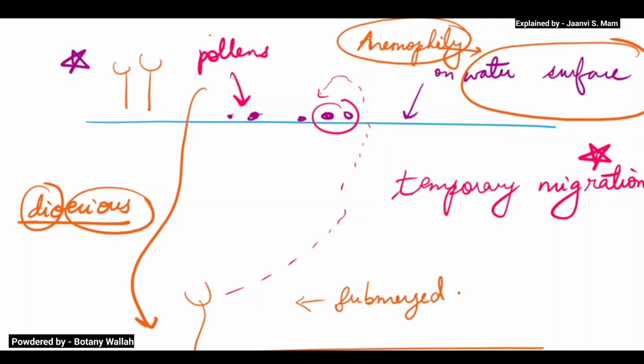Even they can undergo insect pollination. Insect pollination is known as entomophily. Entomology means the study of insects, and the type of pollination we say is entomophily. I will explain this when we speak about biotic agents.